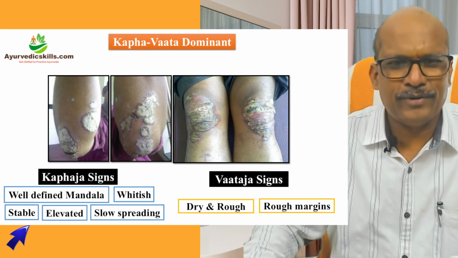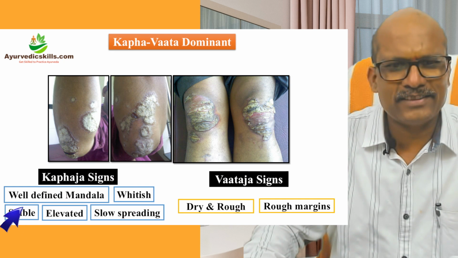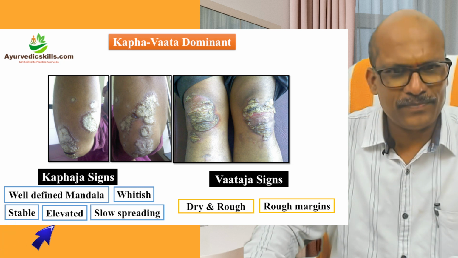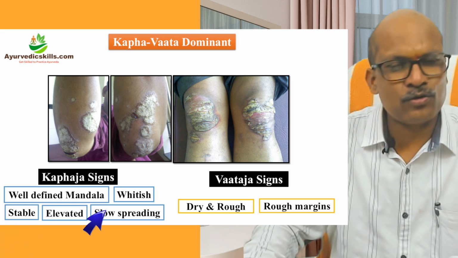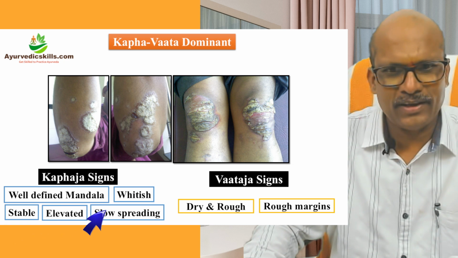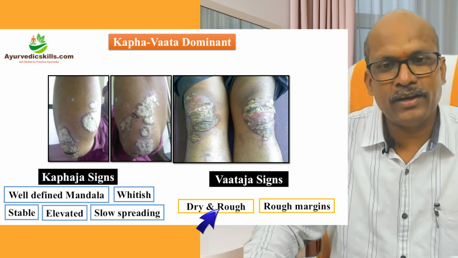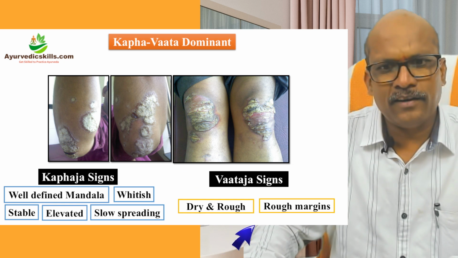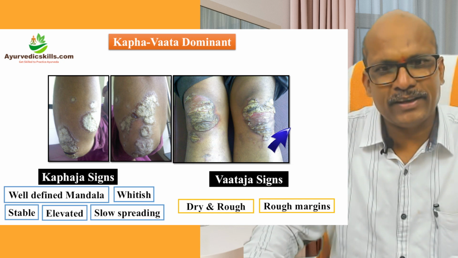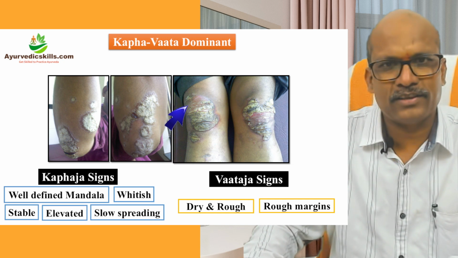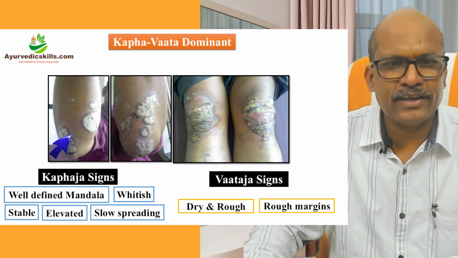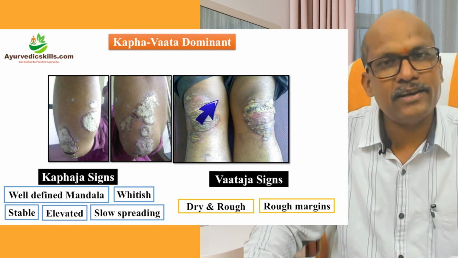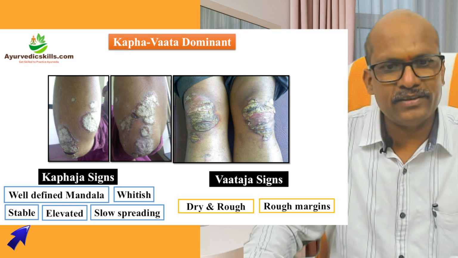Now, Kapha Vata dominant. Kaphaja Lakshanas are well defined: Mandalani, whitish, Shweta, stable, Sthira, Bahala, elevated, slow spreading, Manda Gati. Vaataja Lakshanas are Ruksha and Khara. Rough margins, Khara Paryanta, you can see. Toda Pidaka is also there, that is also a Vaataja Lakshana. Here also you can see Khara Paryanta. Both are the same patient; these are the upper extremities, these are the lower extremities. This is Kapha Vata.